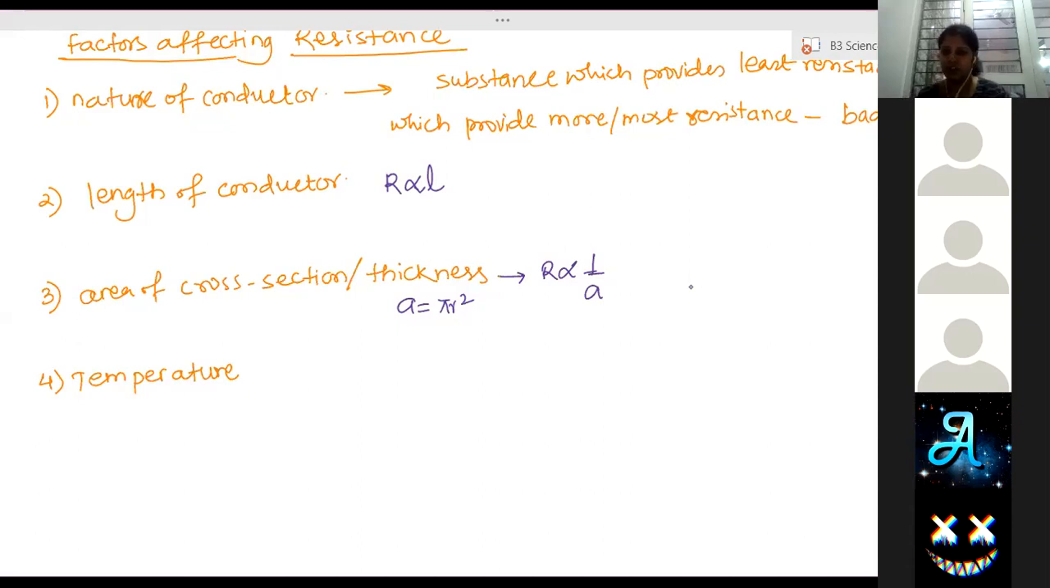And finally the temperature. How is resistance dependent on temperature? Think only of the number of collisions. More number of collisions means more resistance. Lesser number of collisions means lesser resistance. So if temperature increases, the kinetic energy will also increase, and it will collide more. How?